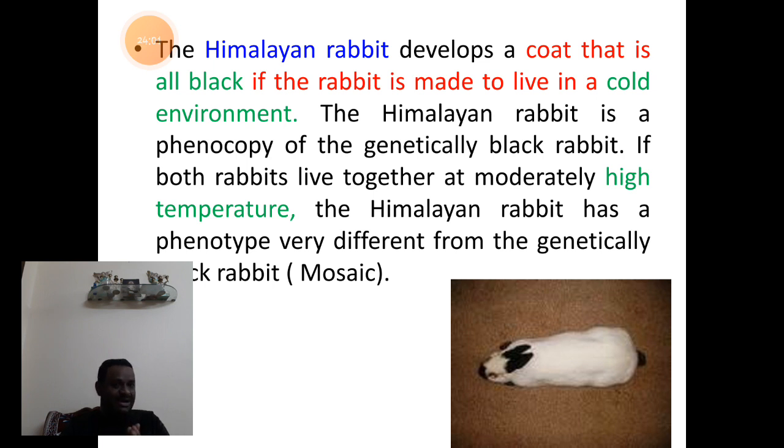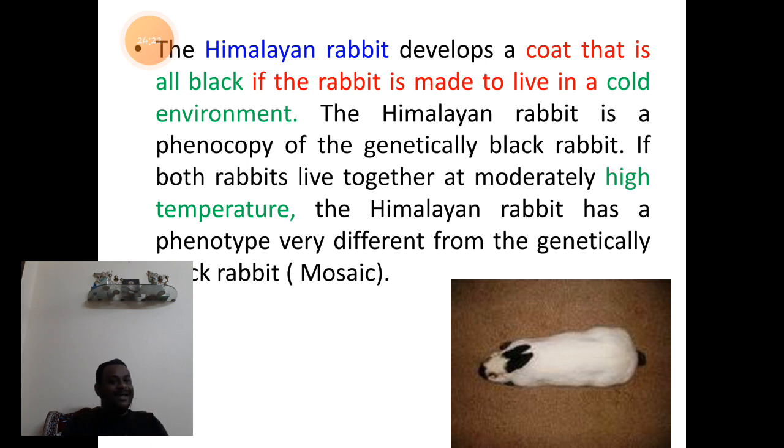I repeat, when this Himalayan rabbit lives in cold conditions, that is below 33 to 34 degrees centigrade of climatic condition, they tend to develop the complete body fur color of black. So, under cold environment, the color of the coat is black.